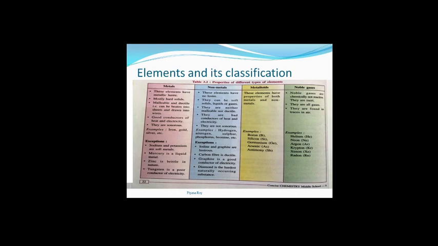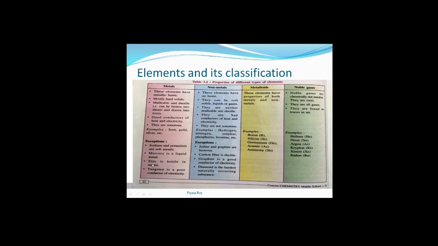Sodium and potassium, these metals are soft metals. These exceptions for both metals and non-metals are very important. So read this, learn this properly. Mercury is a liquid metal. Generally we know metals are hard, but here we will see mercury is a liquid metal.